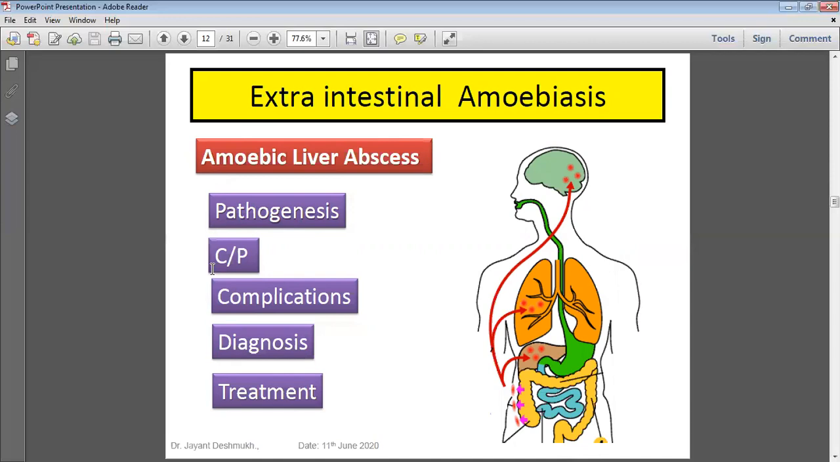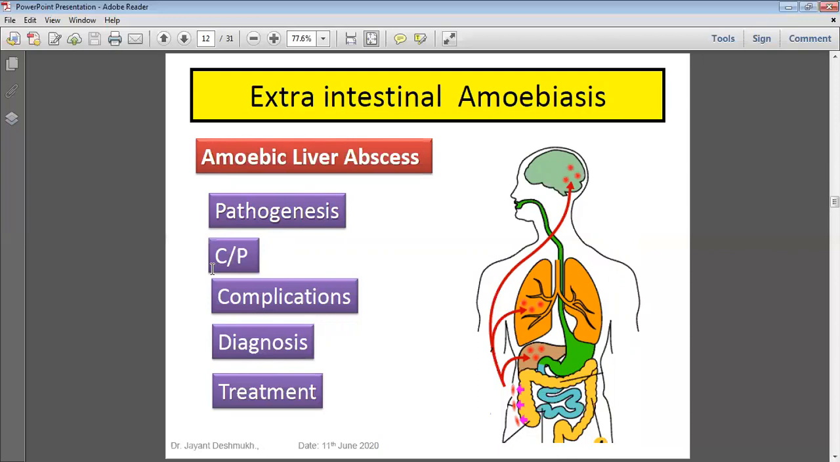Clinical presentation: the site of infection is the liver. The maximum site is the right lobe, the right side of the liver. So there is right hypochondrial pain, swelling and tenderness. That is the presentation, with fever, nausea and vomiting, because the abscess may press on the diaphragm, and so there is a nauseated feeling and vomiting.